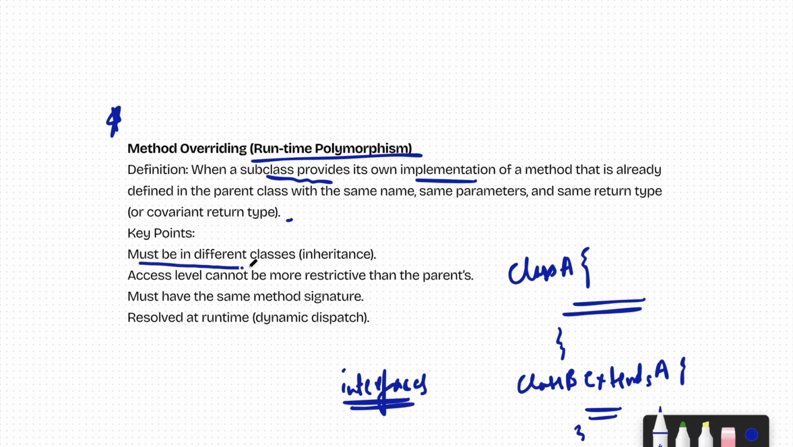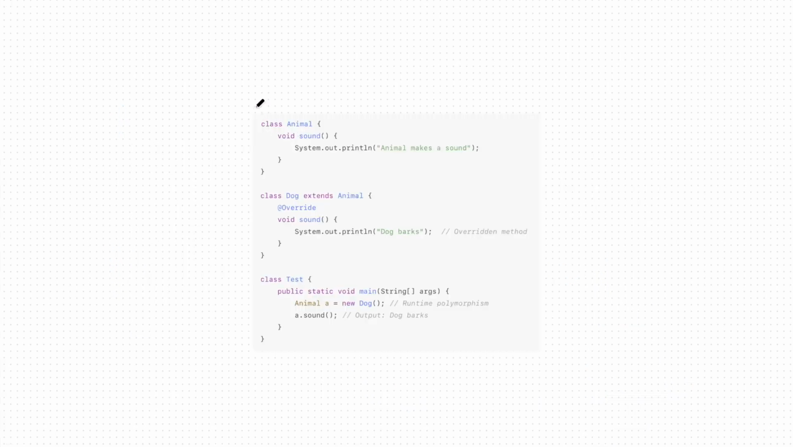So it must be in different classes. The major important differences are: it must be in different classes. Access level cannot be more restrictive than the parent's. Access level should not be private. It must have the same method signature and is resolved at runtime. That's why it is also called dynamic polymorphism or runtime polymorphism. Let's see an example over here.